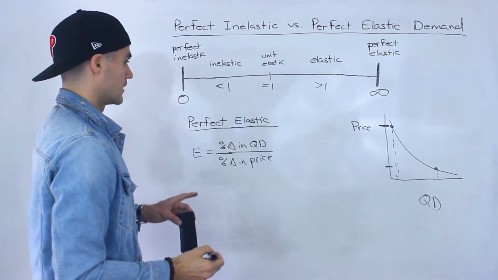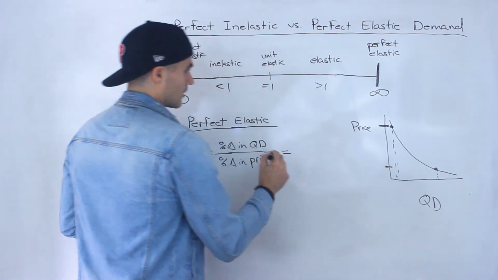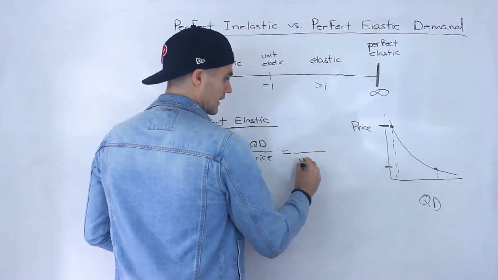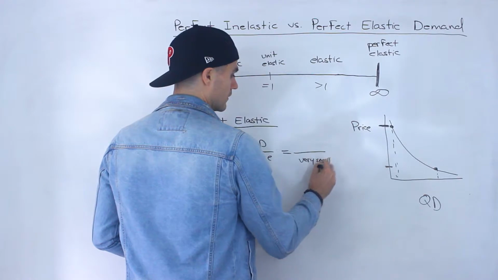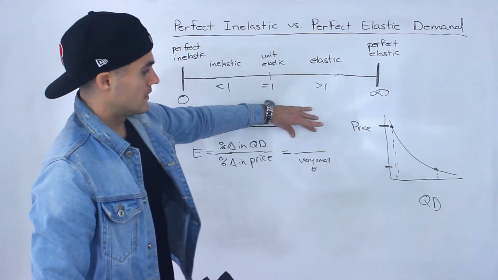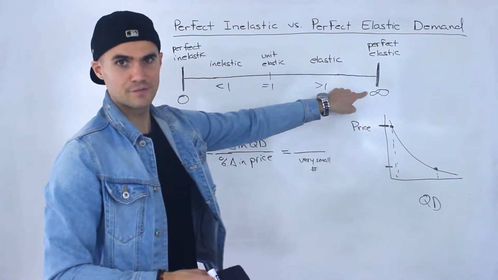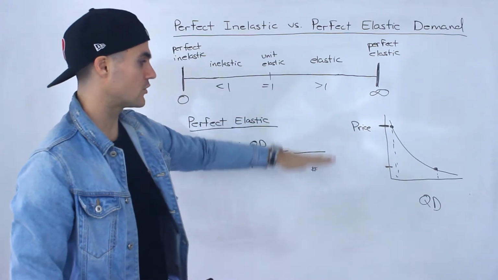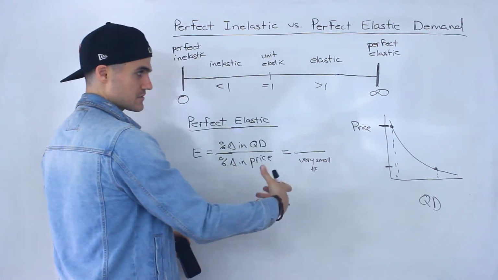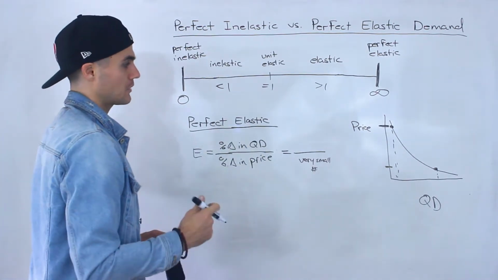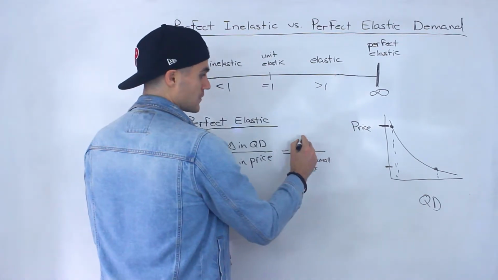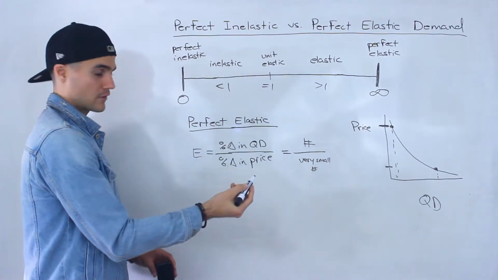How do we get that? Well, the way we can get infinity is if the denominator in this case is a very small number, or something very close to 0. It can't be perfect 0 because you can't divide by 0. It's basically where that infinity symbol is coming from. Technically, a number divided by 0, or as that denominator approaches 0, the whole value approaches infinity. Anyway, we're getting a little bit into math now, but the point is that it's basically flipped. So we got a number over a very small number.